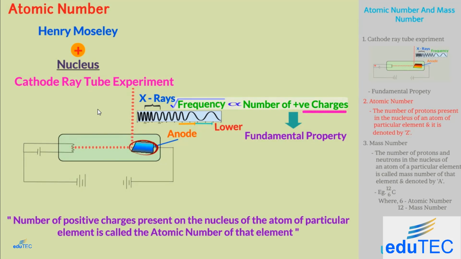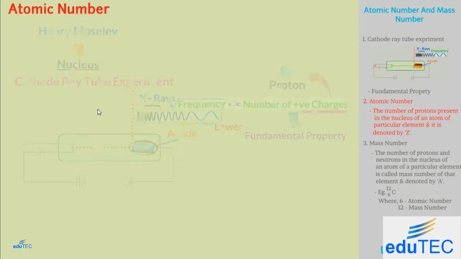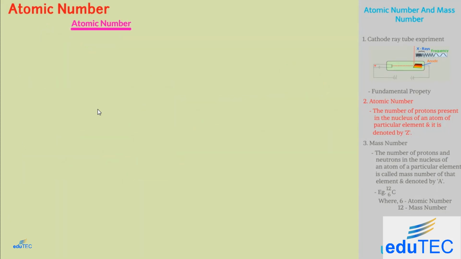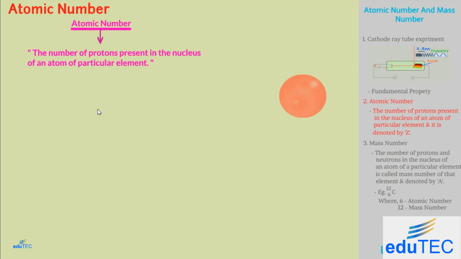Since positive charge is due to protons, hence the atomic number of the element can also be defined as the number of protons present in the nucleus of an atom of a particular element. Also, for a neutral atom, the number of protons must be equal to the number of electrons to ensure the electrical neutrality of the atom.